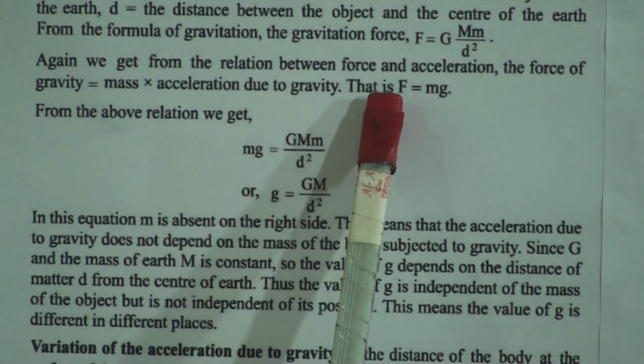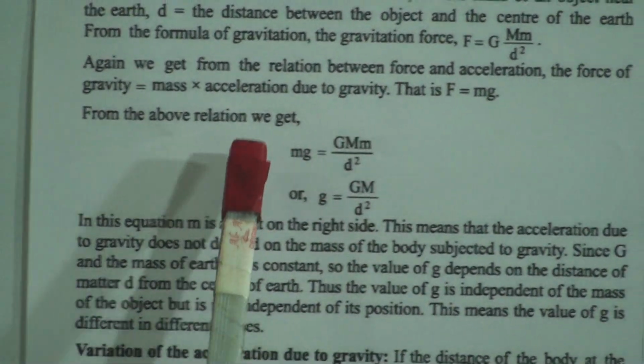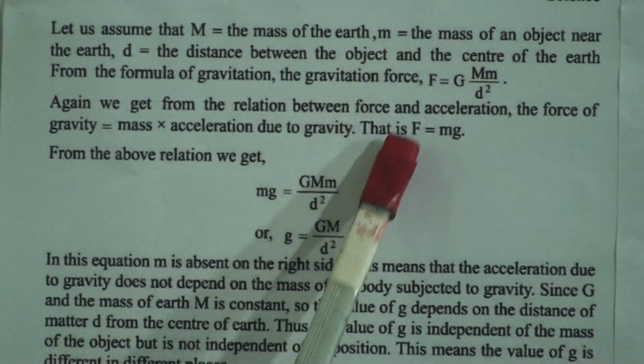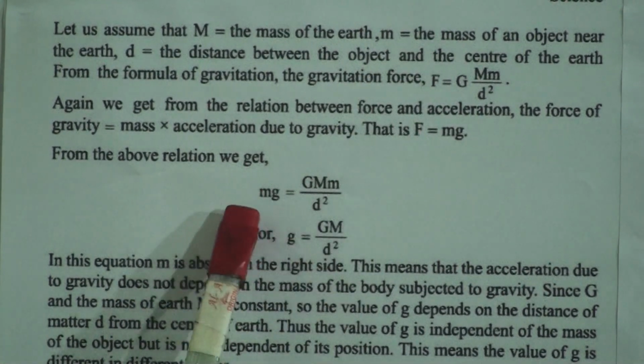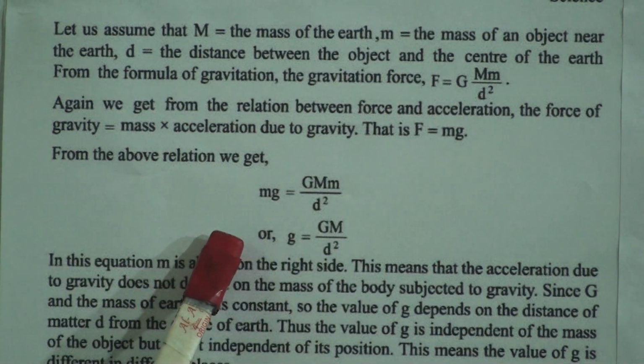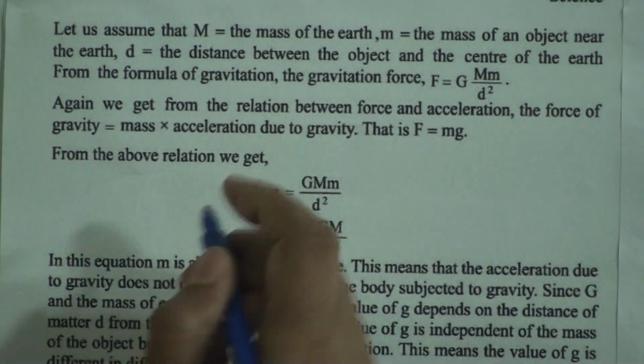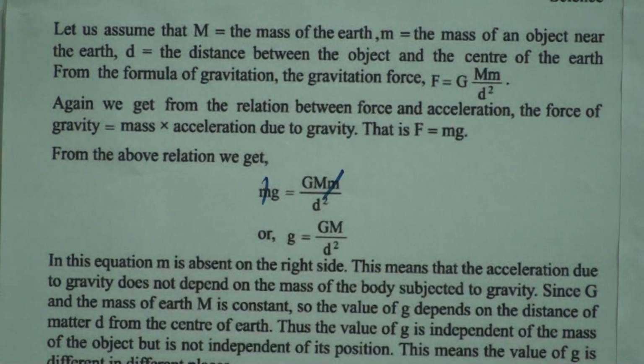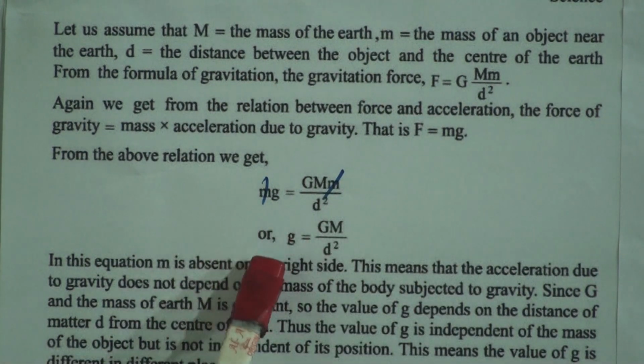That means F equals mg. Because both are F's value, we can write mg equals GMm divided by d square. From here the m cancels out and